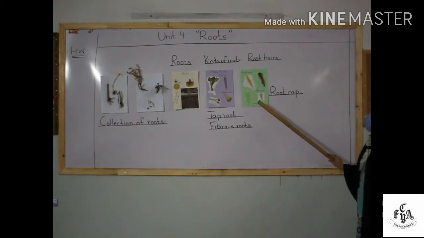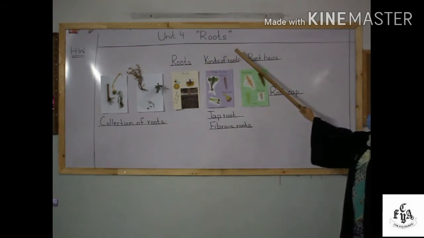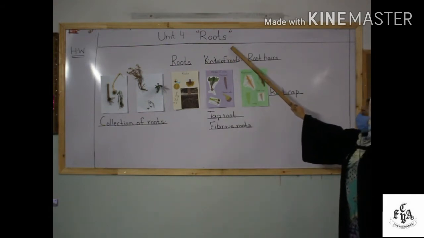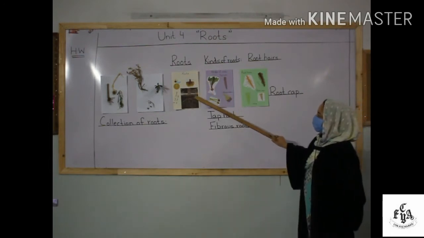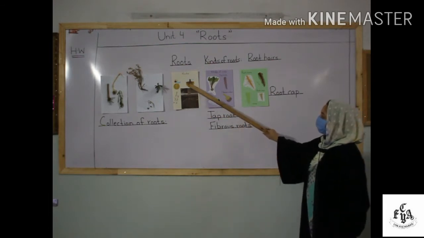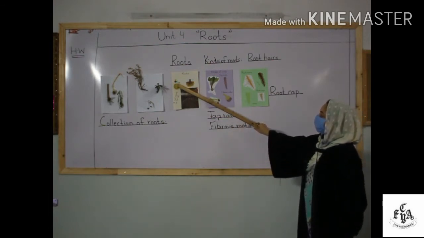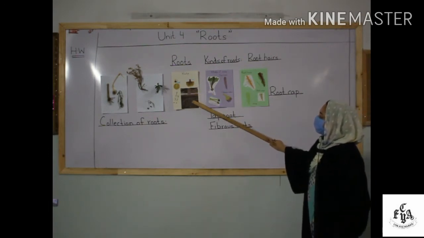Okay, now functions of roots. Now I am going to tell you the functions of roots. What are the functions of roots? The first function of roots is that they suck water and minerals from the soil. Now what are minerals? Minerals are nutrients which plants need for their growth. So the roots suck water and minerals from the soil.